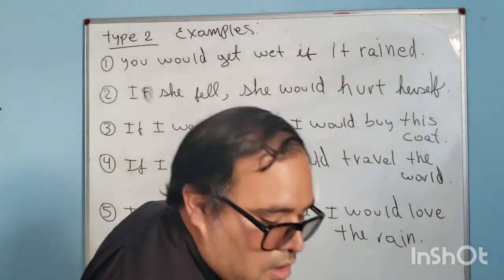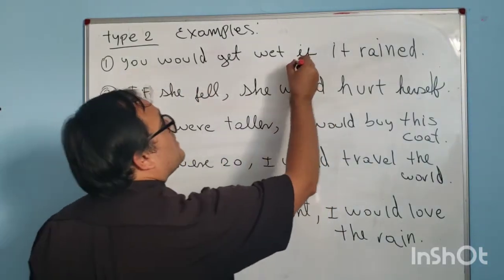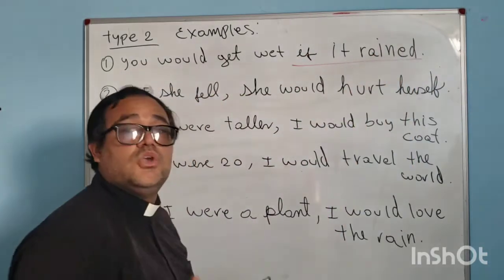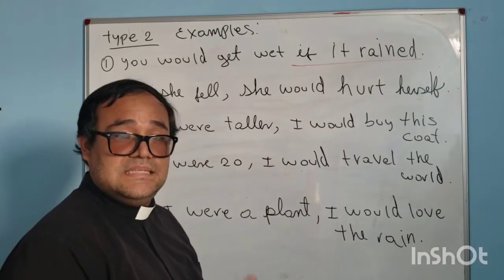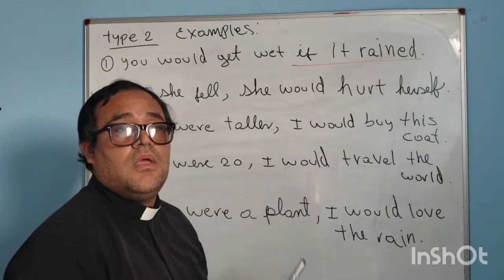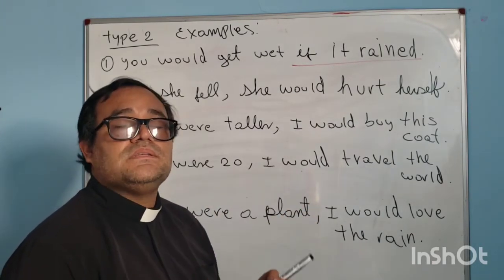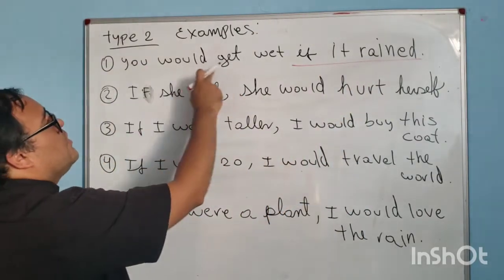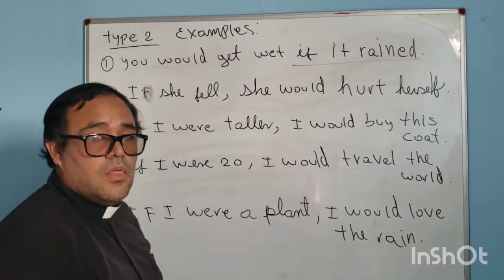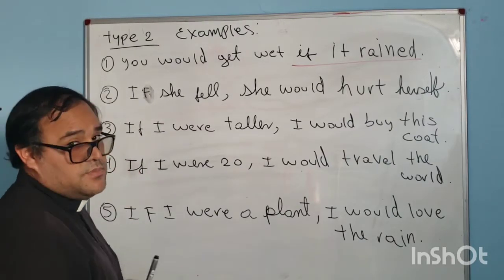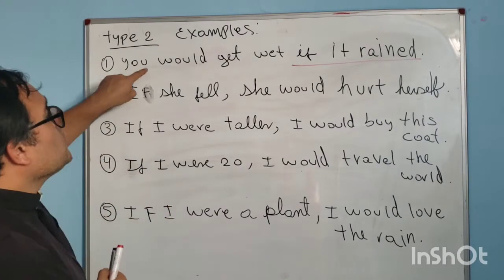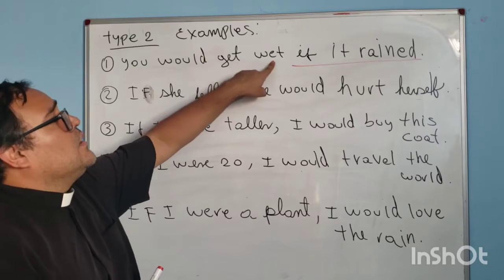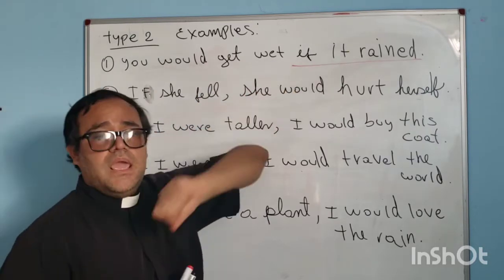If it rained, si lloviera. Remember, it's in the past form, but in Spanish it is si lloviera. Si lloviera, tú podrías estar mojado, húmedo. So in vice versa it is: you could get wet if it rained.